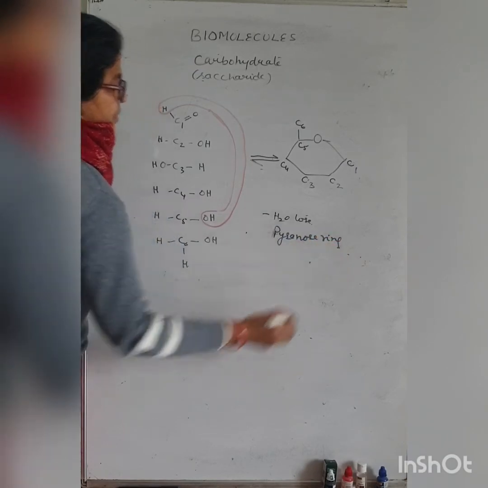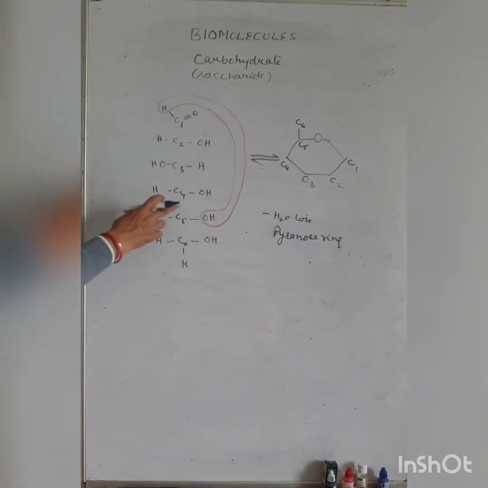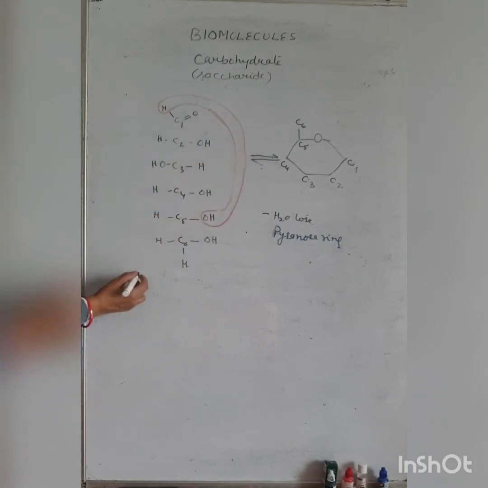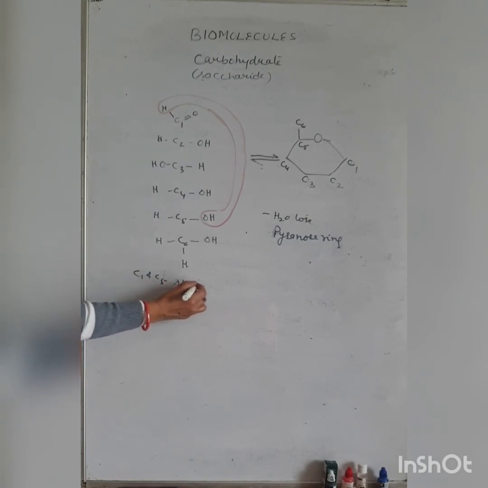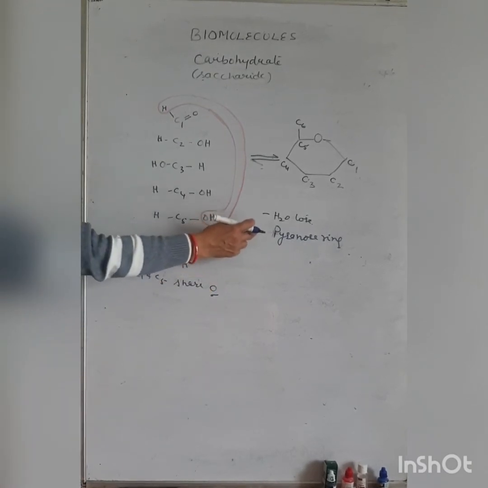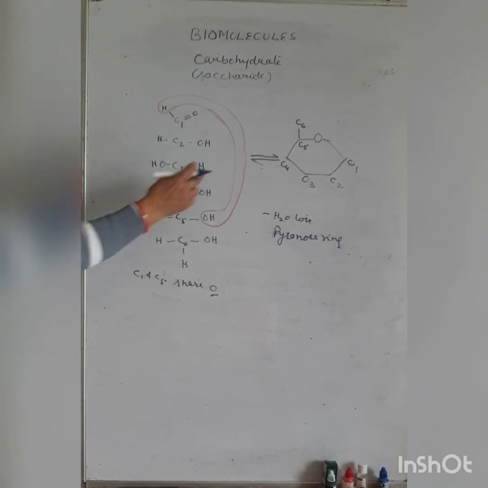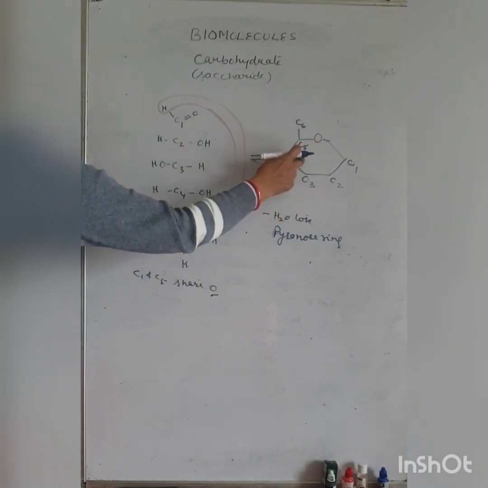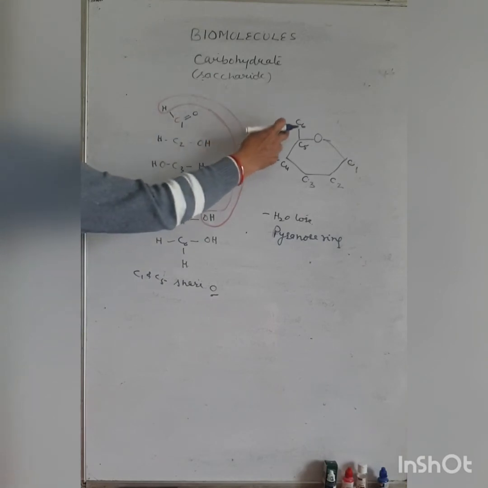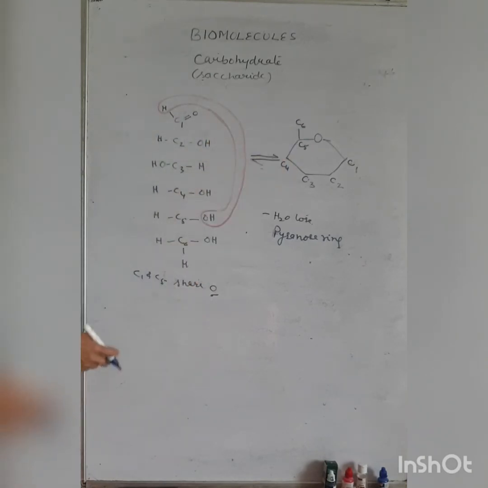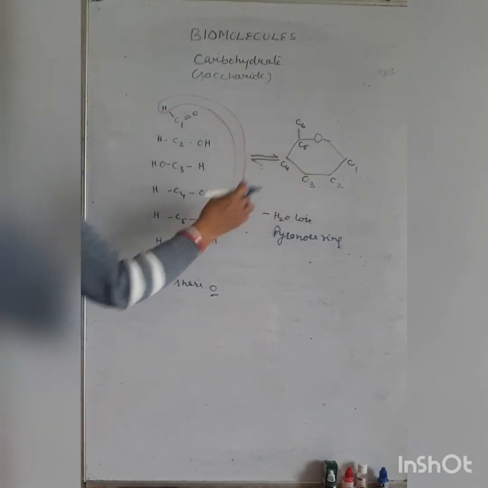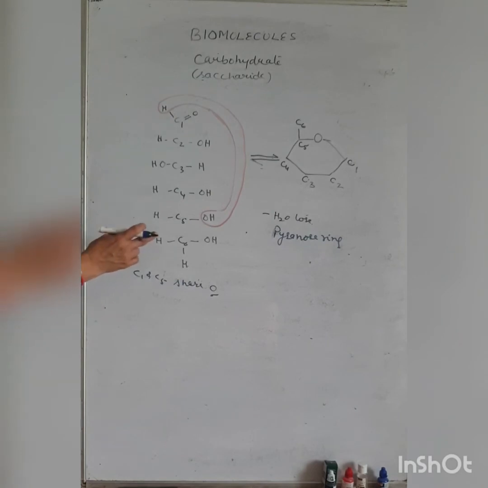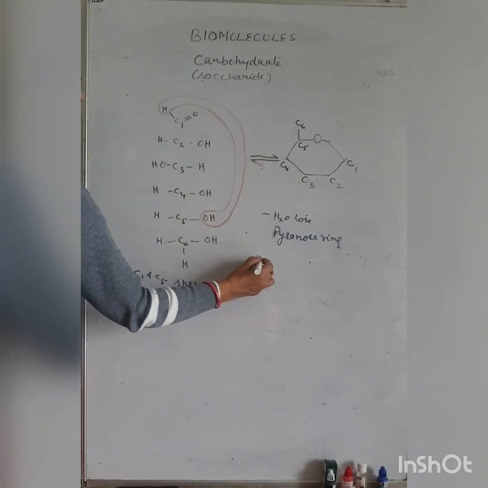Pyranose ring. Carbon 1 and carbon 5 share the same oxygen, and water is lost. Carbon 5 stays in the ring, and carbon 6 remains as an arm of carbon 5. So this is the hexagonal ring.